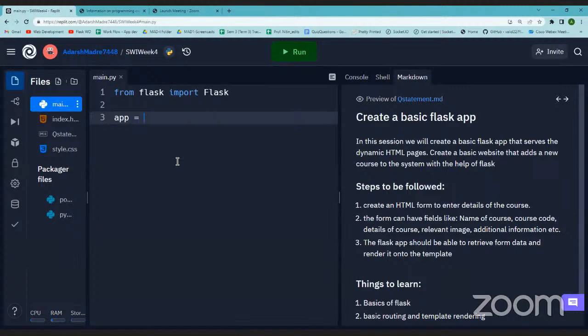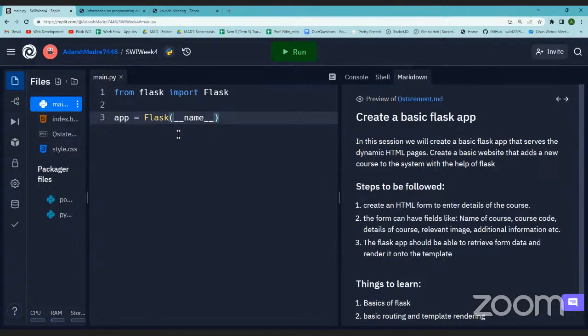Currently, if I keep this name as app, I'll have to create the instance of Flask. What I've done here is made my module, that main.py file that I was working with, an application of Flask.